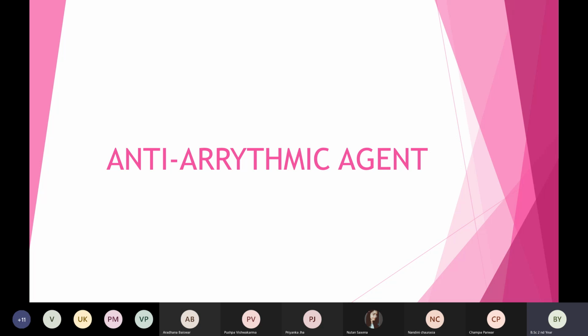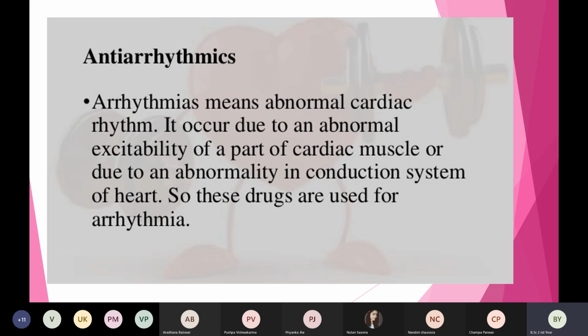There are some medicines that will help the patient's conduction system to be normal. Arrhythmia means abnormal cardiac rhythm. It occurs due to abnormal excitability of a part of the cardiac muscle, so cardiac muscles also play an important part. If the level of activity increases in the cardiac muscles, that can lead to arrhythmias.